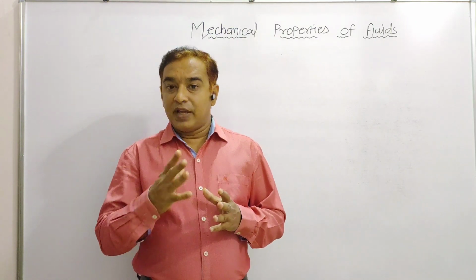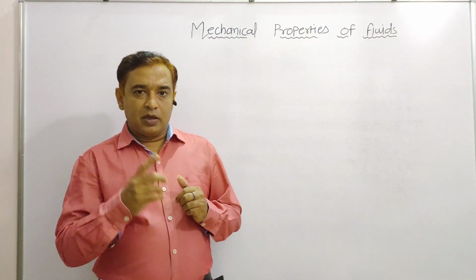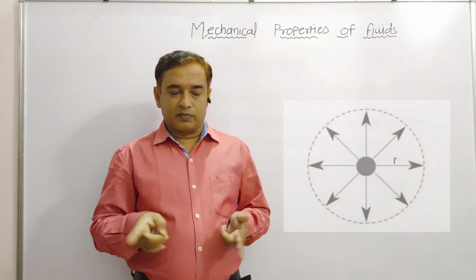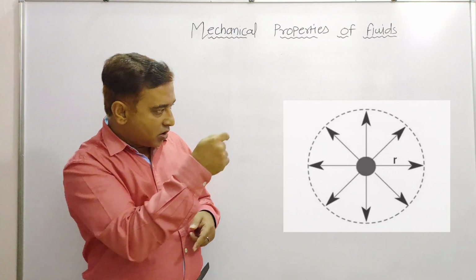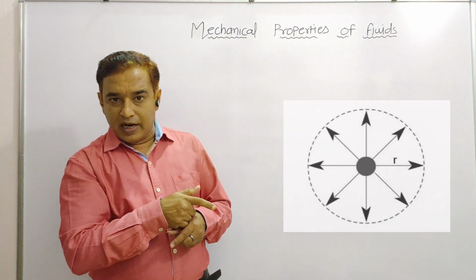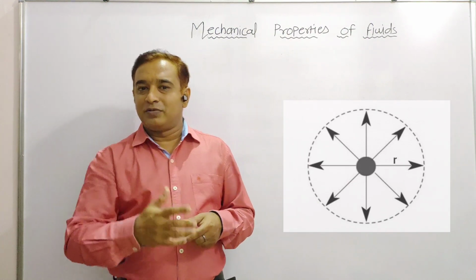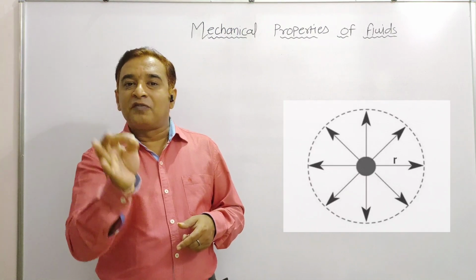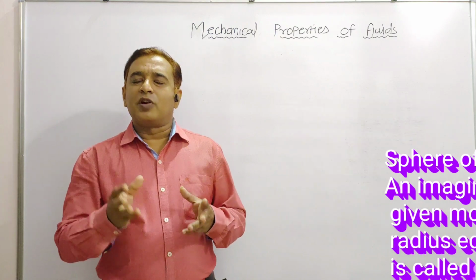Next is the sphere of influence. See the diagram: it is an imaginary sphere drawn around a molecule kept at the center, whose radius is equal to the molecular range. It is known as a sphere of influence. And it is different for different substances.